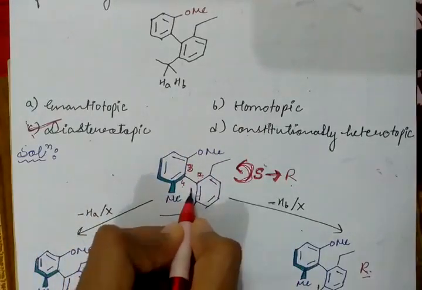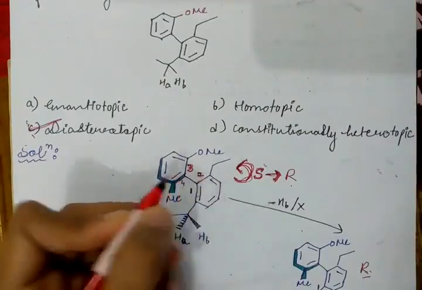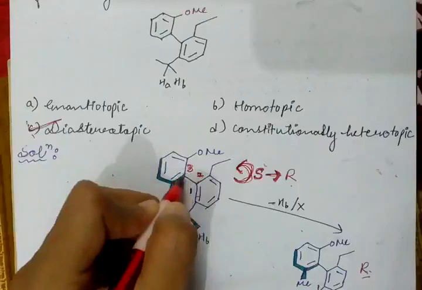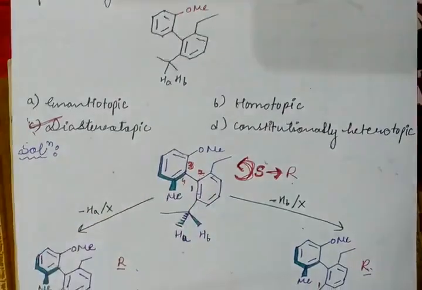So numbering this, this being a double bond gets first priority, this gets second. This side we get third because of the OMe group and this gets fourth.